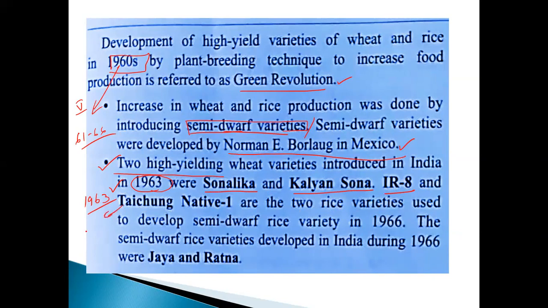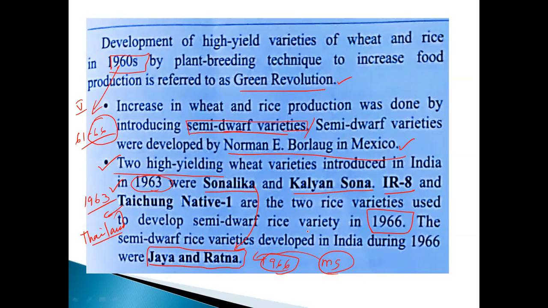This is from Thailand. Already we discussed it, isn't it? Thailand. Okay, Thailand. Or the two rice varieties were used to develop semi-dwarf varieties in 1966. So the 5th 5-year plan. The semi-dwarf rice varieties developed in India during 1966 were Jaya and Ratna. Just note it down. When 1963 started here, in 1966 we introduced, that means MS Swaminathan introduced these two names, Jaya and Ratna.